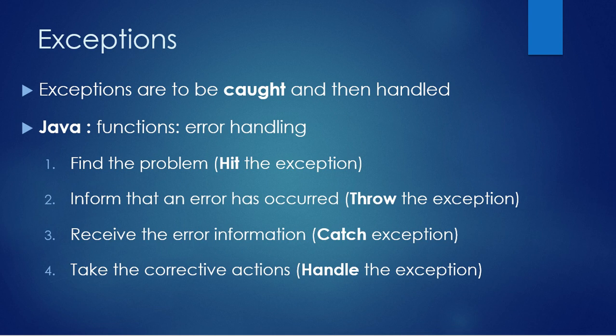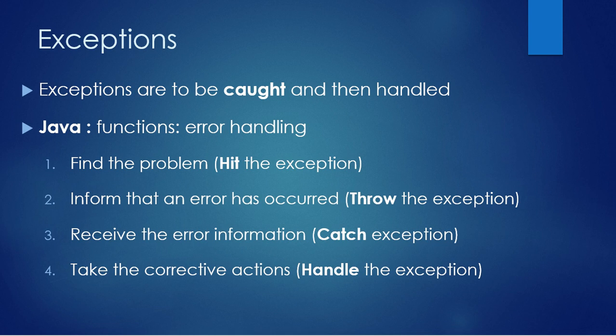Third one is you have to actually receive the error information. So you have passed the information from the try block. It should be handled by any of the catch blocks. This particular exception may be handled inside your application, or inside your class, or it may be handled somewhere outside the class.